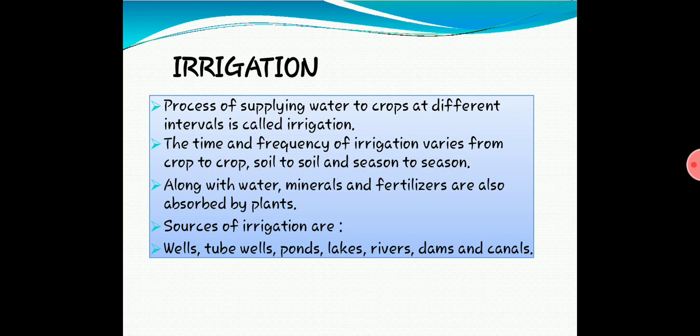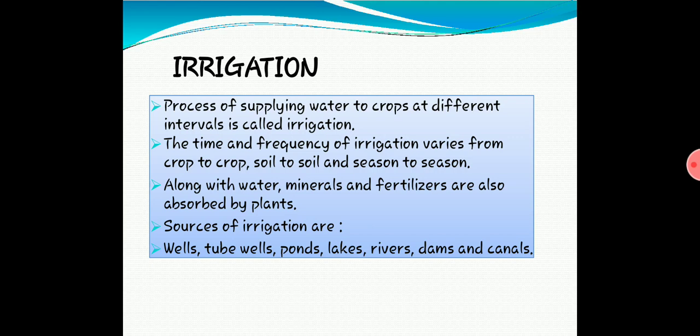So we all already know that some crops require less water, some crops require more water. So it depends upon the crop whether to irrigate frequently or to irrigate once in a day. Sometimes some crops need two to three times irrigation. Some crops need only one time irrigation in a day. So that's why it depends upon the crop whether to irrigate more or to irrigate less.